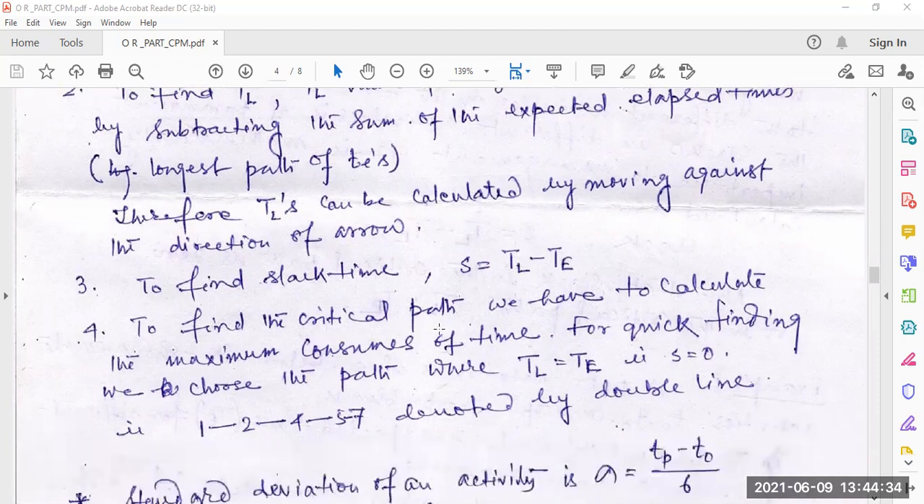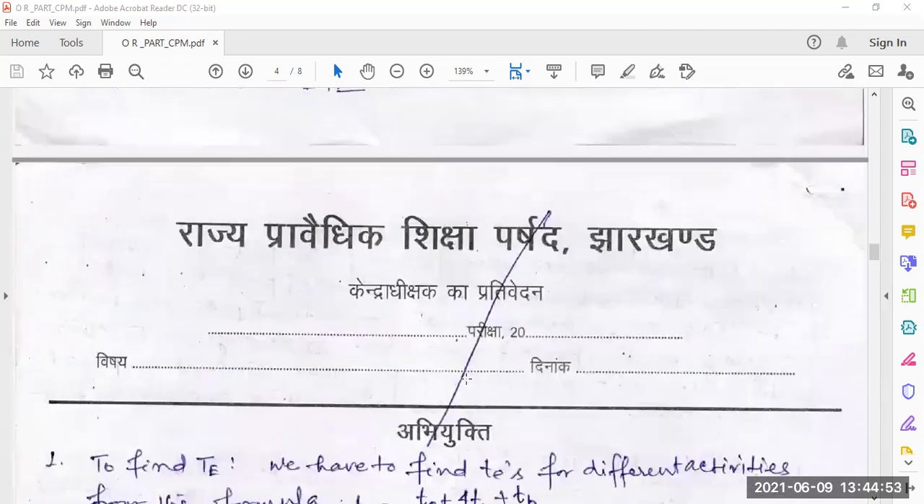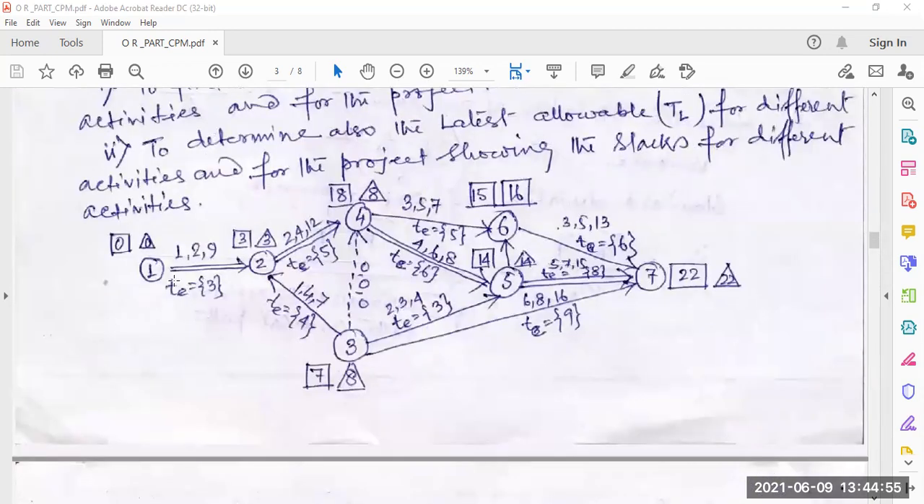To find the critical path, we have to calculate the maximum consumption of time. For quick finding, we choose the path where TL equal to TE, so S equal to 0, that means where slack time is not required. It is 1, 2, 4, 5, 7. Look at here, 1, 2, 4, 5, 7 is the longest path.